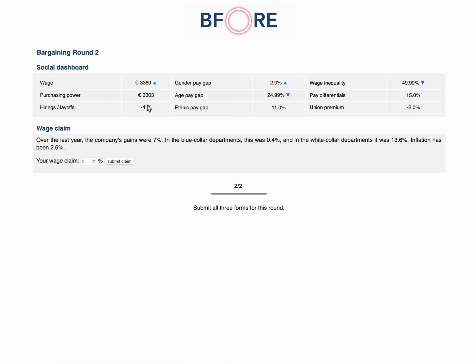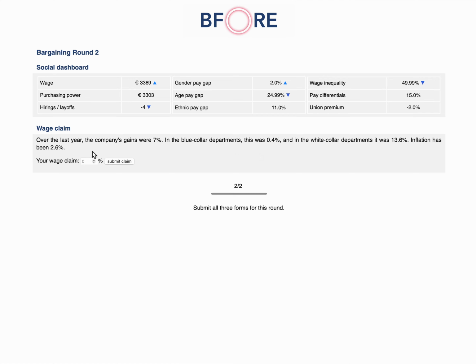We see that because of the wage claims, the nominal wage has gone up and is now 3,389 euros. Because I just followed inflation, purchasing power stands at 3,303 euros still. Hirings and layoffs have gone down, so there'll be 4 layoffs. That's because I claimed more than the company's gains. The gender pay gap has increased, the age pay gap has decreased as I intended to, and the wage inequality has also decreased to 49%.